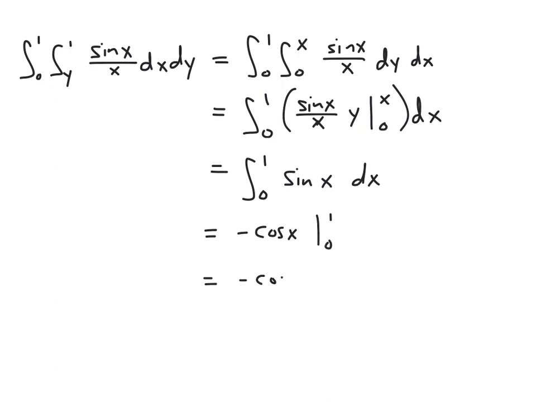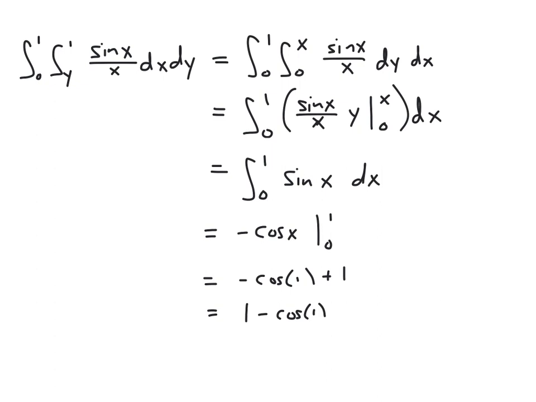So we get negative cosine of 1 minus negative cosine of 0. So that'll be plus 1. If you wanted to rewrite this as 1 minus cosine of 1, we could, although of course not necessary. But this is the value of this particular integral, which we obtained by reversing the order of integration.